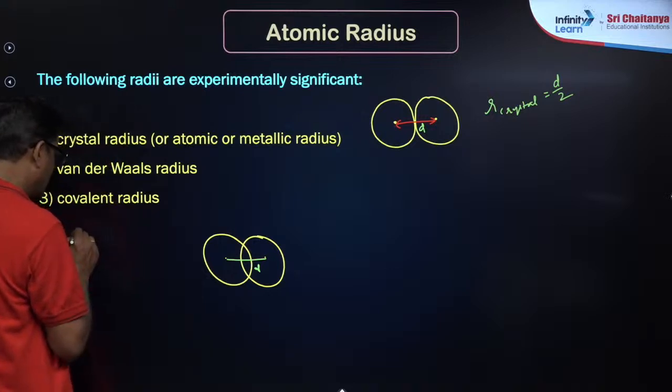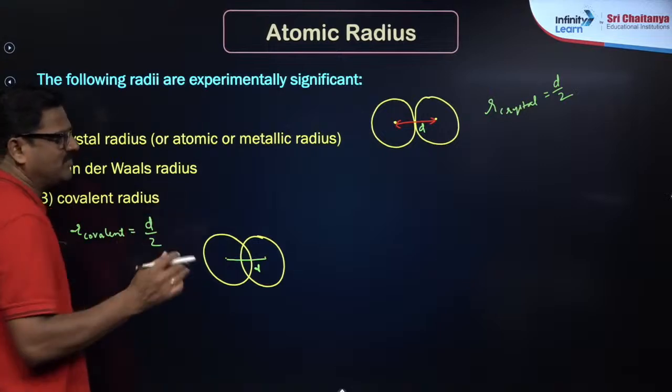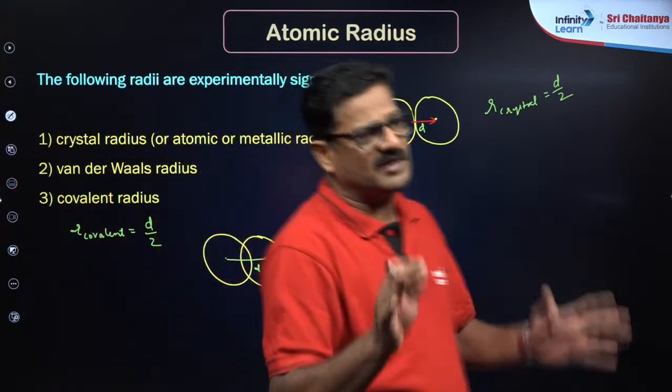So covalent radius is equal to d/2. Everywhere it is d/2.